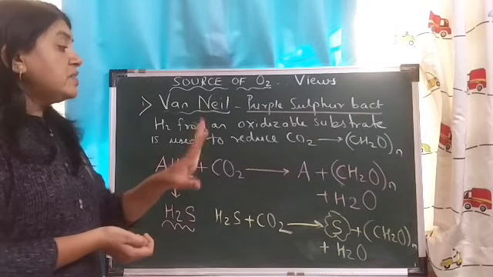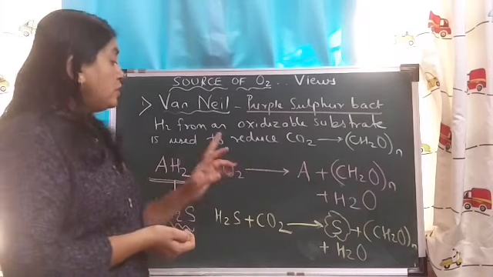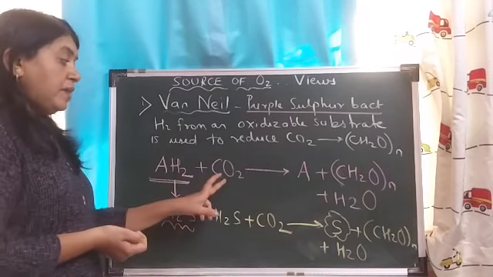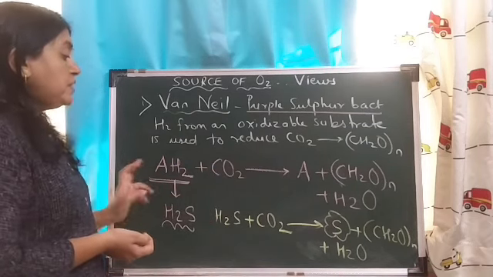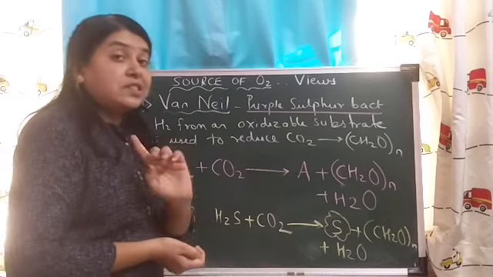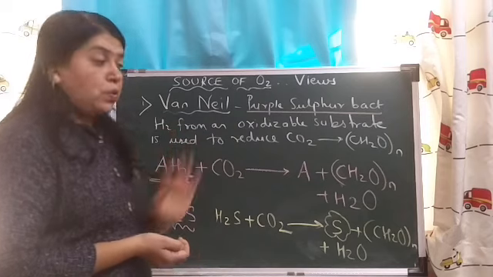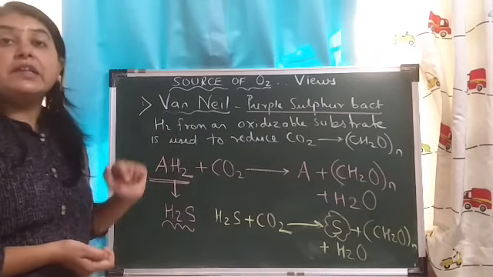That means from this reaction we can prove that oxygen is not released from carbon dioxide, but it is released from water, because in place of water, if hydrogen sulfide is used, sulfur is deposited and not oxygen. So this was regarding the first scientist, Van Niel.